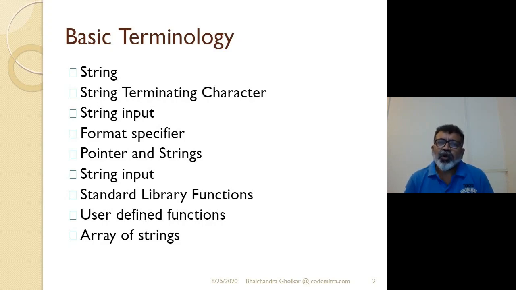C is basically not extremely rich in string manipulating functions. That is the reason this chapter is very important. As far as Java and Python are concerned, these languages have got a very strong, extensive library. That's why a student can directly call the library function and get the work done.